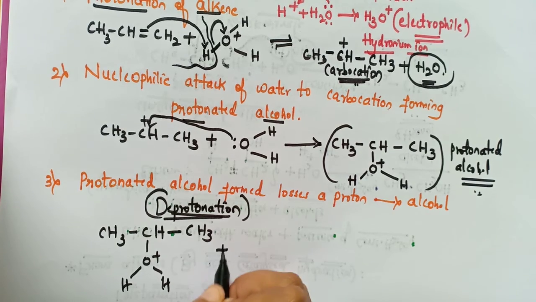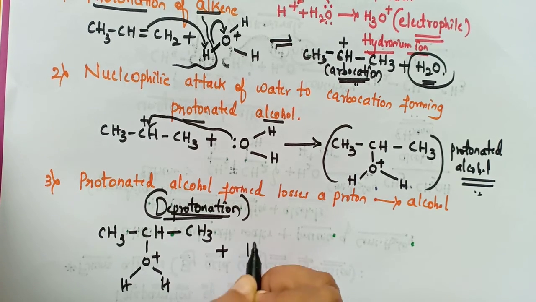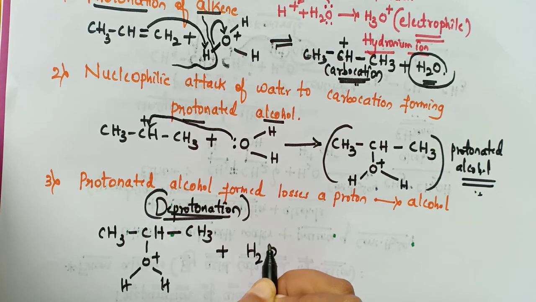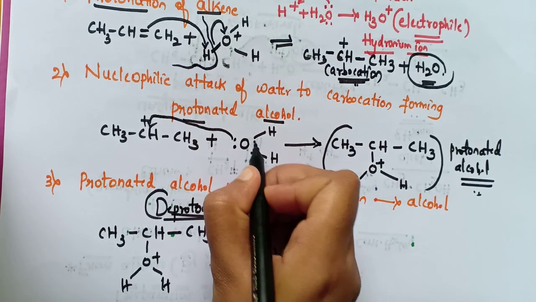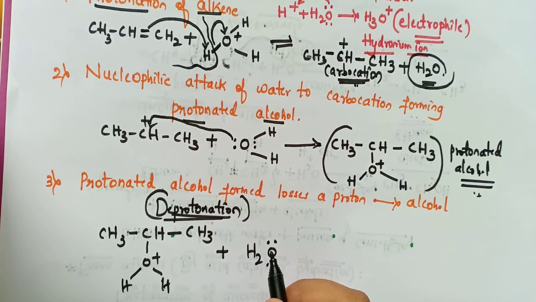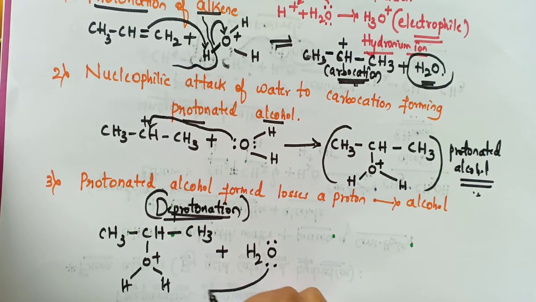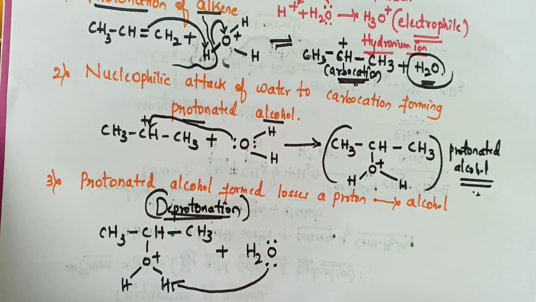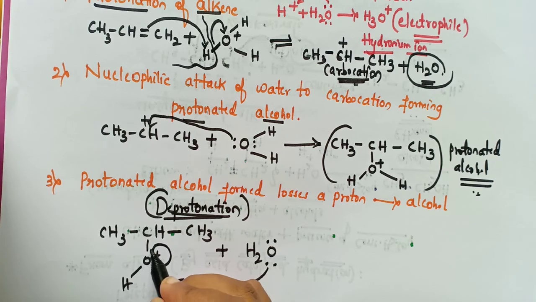So when the water is added, we know that here is a lone pair of electrons and another lone pair of electrons on the oxygen atom. Here also you can write it. One of the lone pairs of electrons is shifted towards the hydrogen, and this bond which is present will move towards the oxygen.